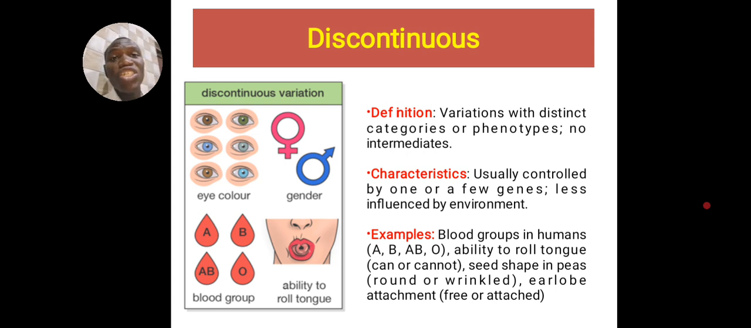It is the same thing with gender. You can either be male or female, no in between. The same thing with blood group. Either you are blood group A, blood group B, blood group AB, or blood group O. We don't have in between. So this is what we refer to as discontinuous variation.